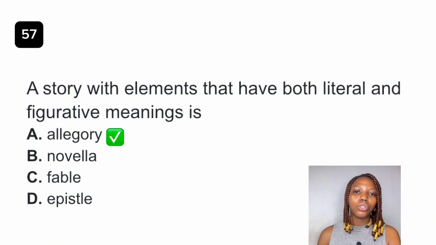So what then is the literal meaning, and what is the figurative meaning? The literal meaning is the story itself, about farm animals revolting against humans and establishing a society for themselves. The figurative meaning is that each of the characters in this story represents a group from the Russian Revolution. So you need to read about the Russian Revolution and then read the text, Animal Farm, to better understand how allegory is used. Option A is the final answer to this question.